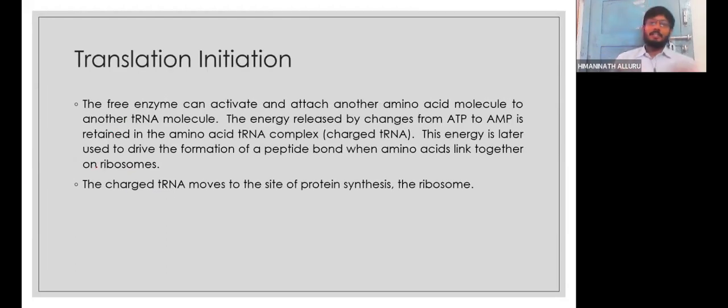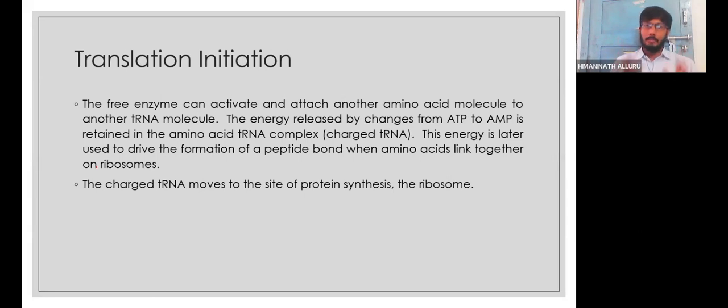Now we are going to start with the initiation. If we explain to the children what initiation, elongation, and termination are, for 100% sure students will come along with us, they will be traveling along with us, and they will have utmost clarity in the entire translation process. I think time is not up, we have time to complete. So translation: now how is it going to happen? Initiation first, how is it going to happen.